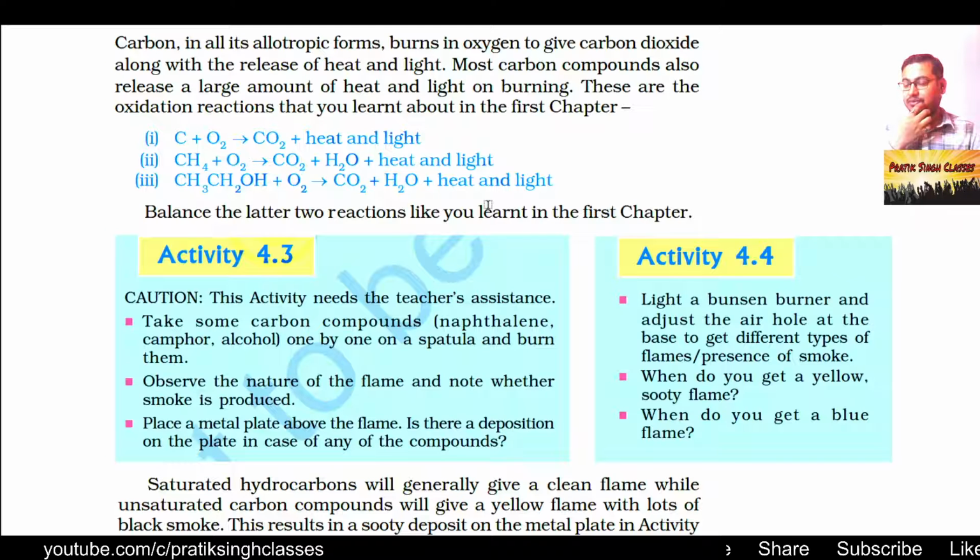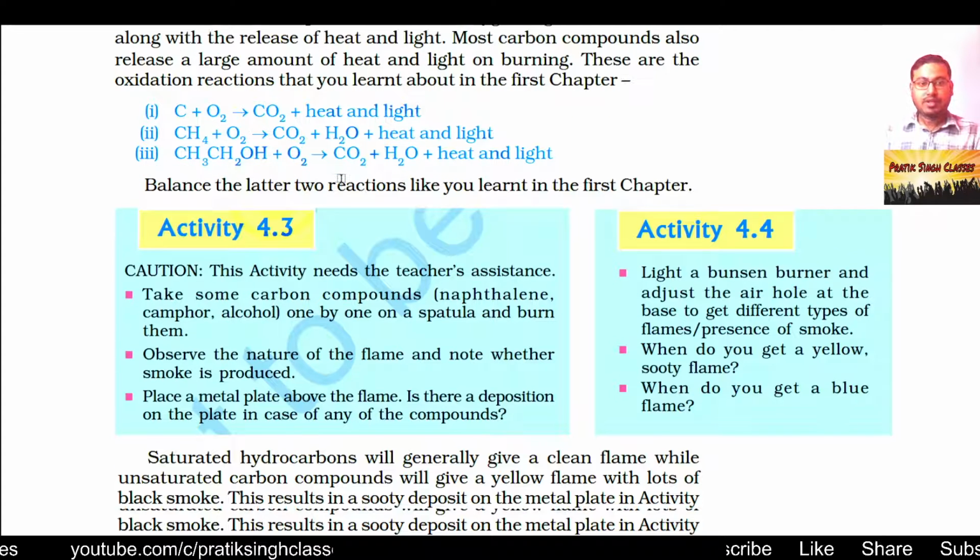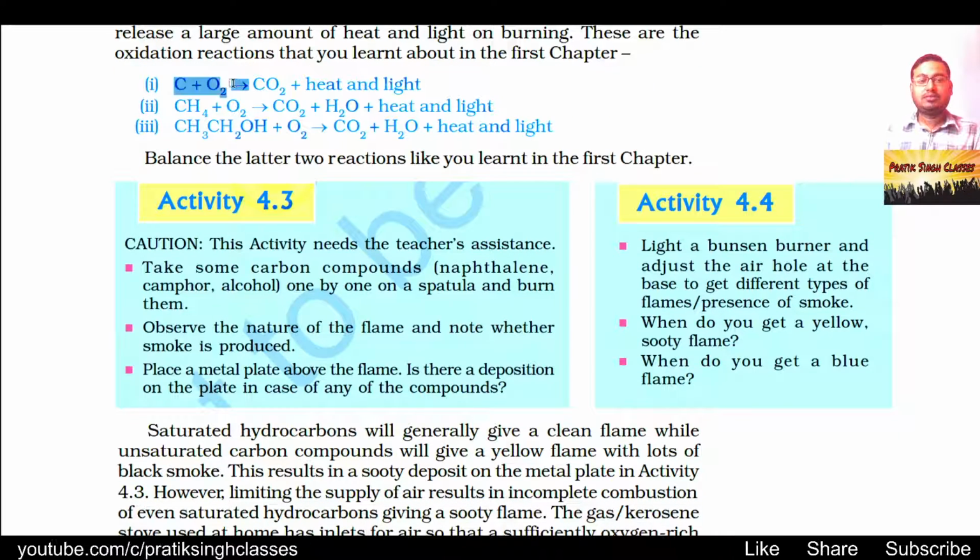Let me give you a small review. Whenever an atom or a compound reacts with oxygen, it is called oxidation. Or from a compound when hydrogen comes out or electrons come out, that is also an example of an oxidation reaction. Please keep in mind that an oxidation reaction never happens without a reduction reaction. So oxidation and reduction together is called a redox reaction. Here you can see carbon plus oxygen gives carbon dioxide plus heat and light.